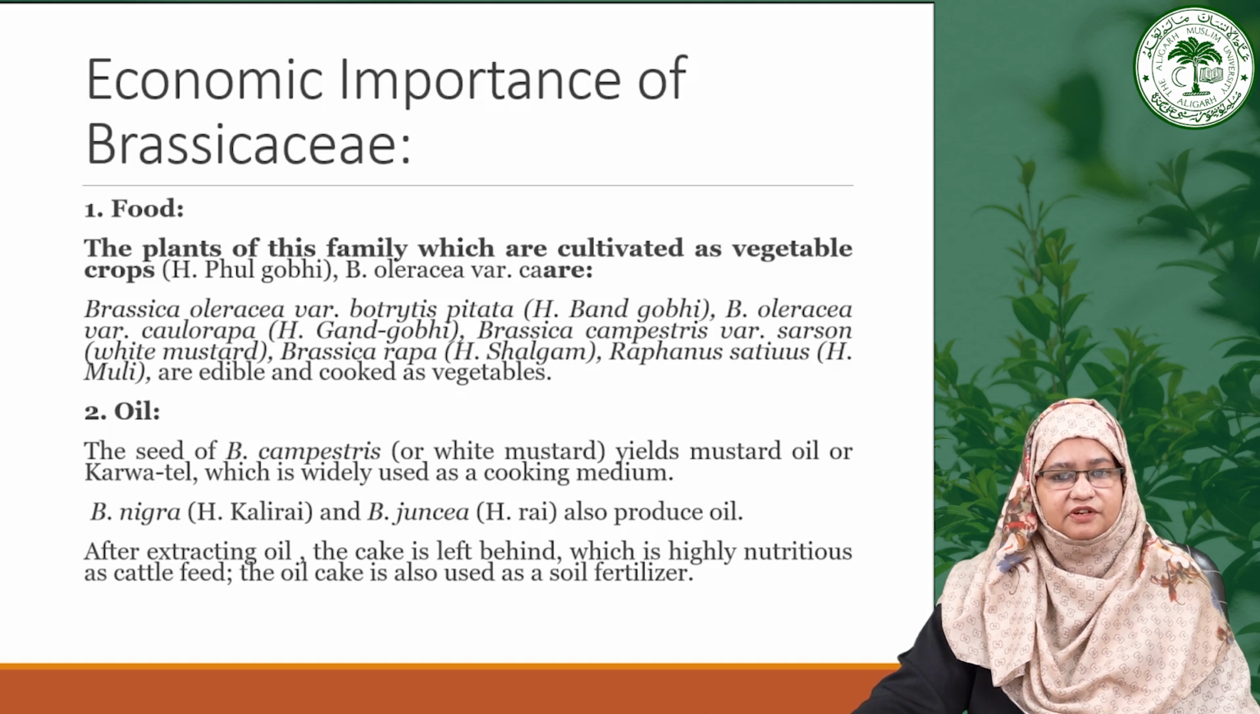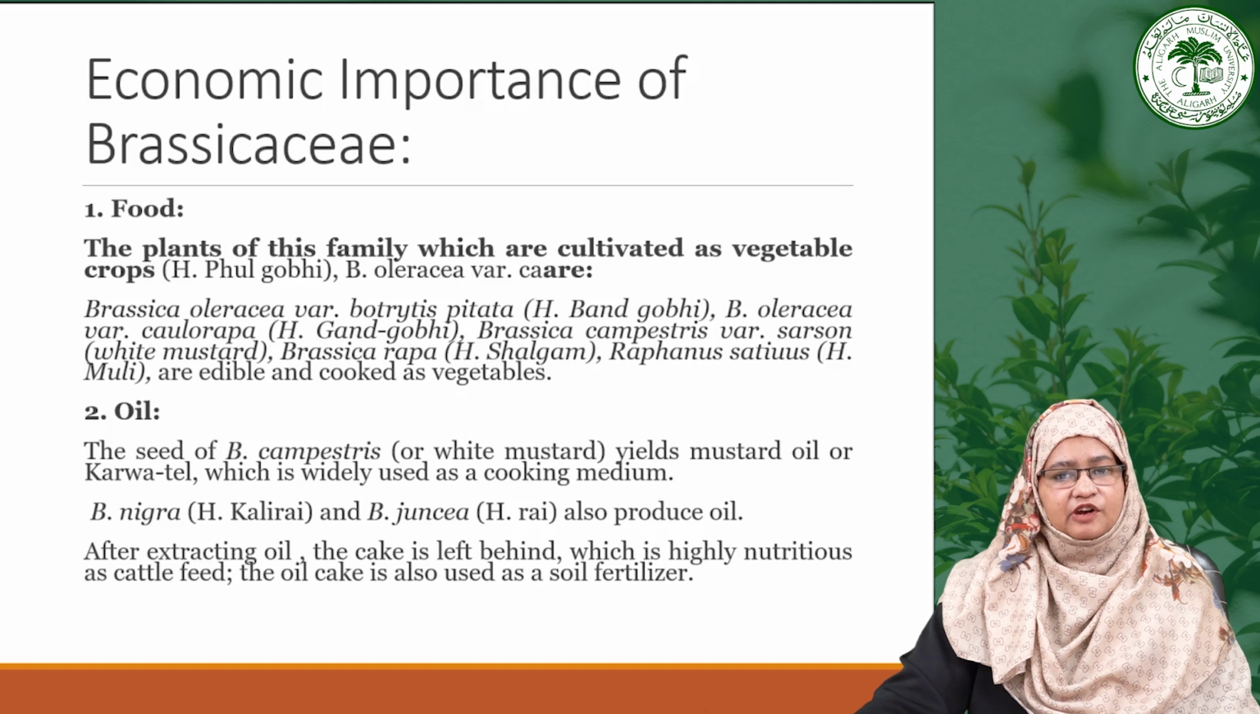Engaging the audience with questions about their favorite Brassica vegetables. The seeds of Brassica campestris, commonly known as mustard, yield mustard oil or kadwa tel, an essential cooking medium in many cultures. This oil is favored for its flavor and health benefits. Then Brassica nigra and Brassica juncea are also important oil-producing species.